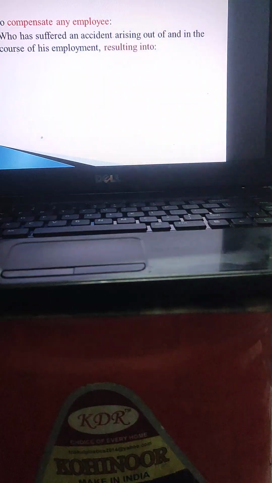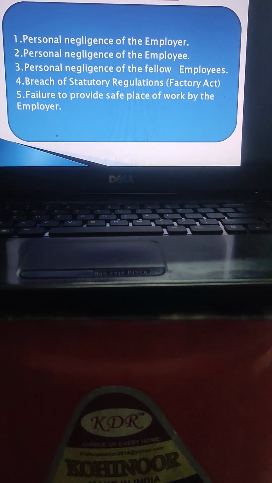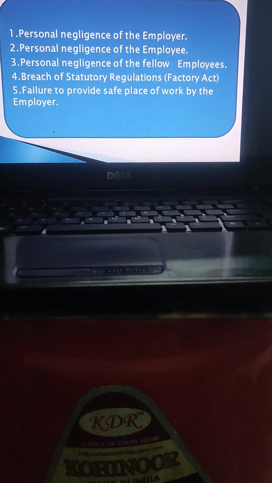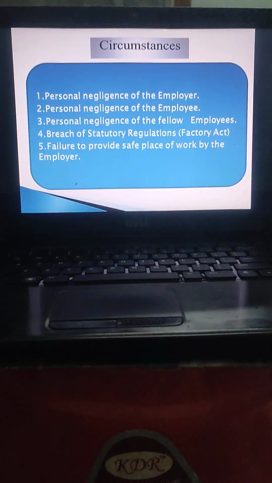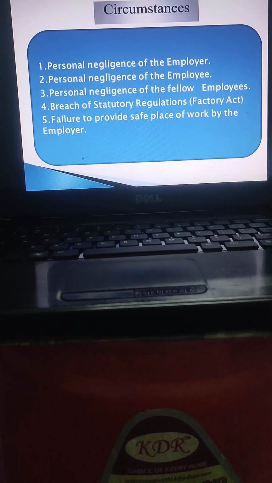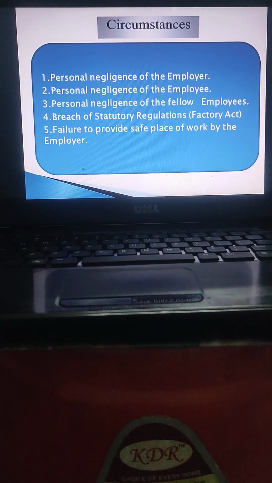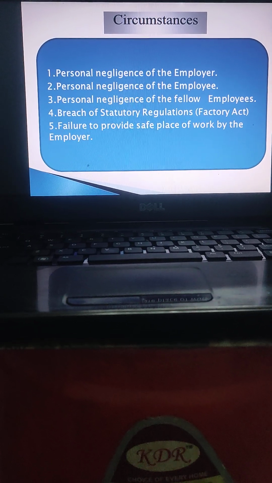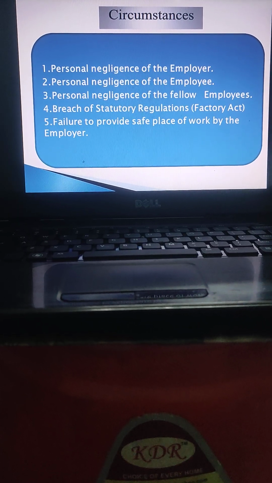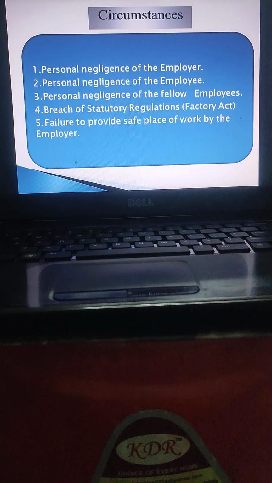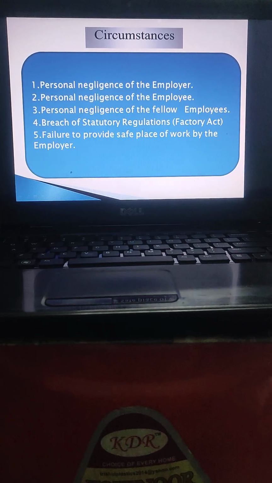The important thing is, there are circumstances where there could be personal negligence of the employer, personal negligence of the employees, personal negligence of fellow employees, breach of statutory regulations like the Factory Act, or failure to provide a safe place of work by the employer. Under these circumstances, the workman can suffer injury, death, or disablement.